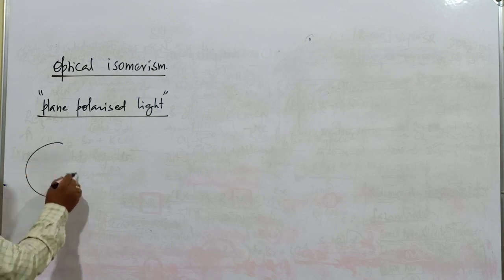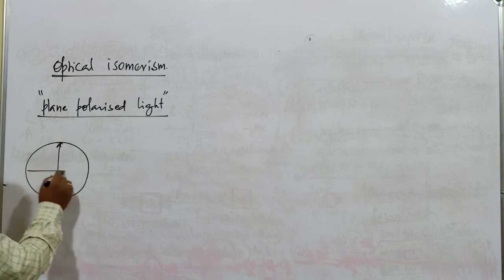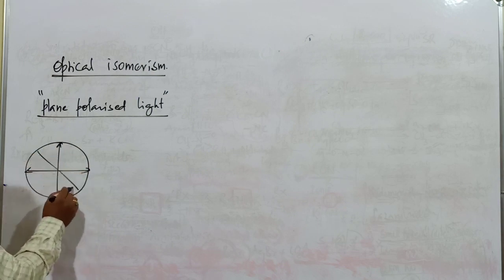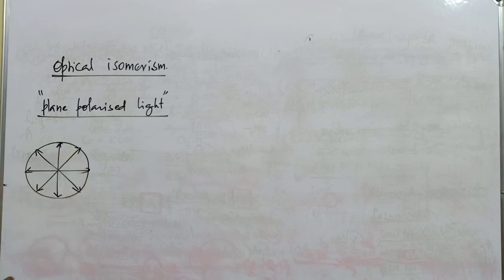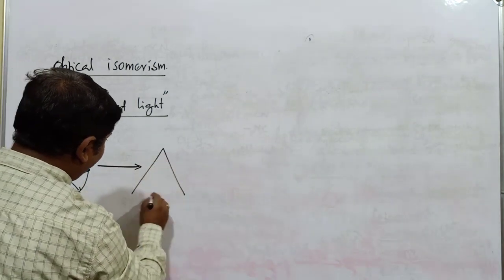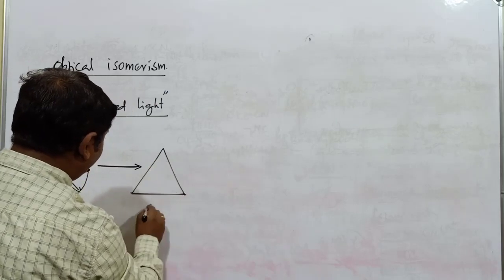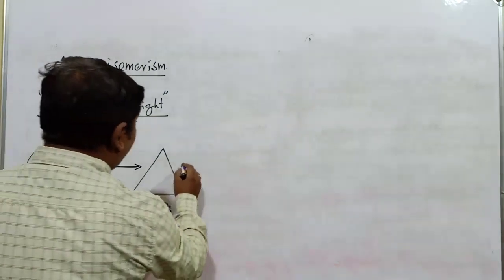Suppose I take an ordinary light. This ordinary light is propagating in all the possible directions. This is an ordinary light which oscillates and propagates in all the directions. When this light is passed over the Nicol prism, which mainly contains calcium carbonate, what happens?